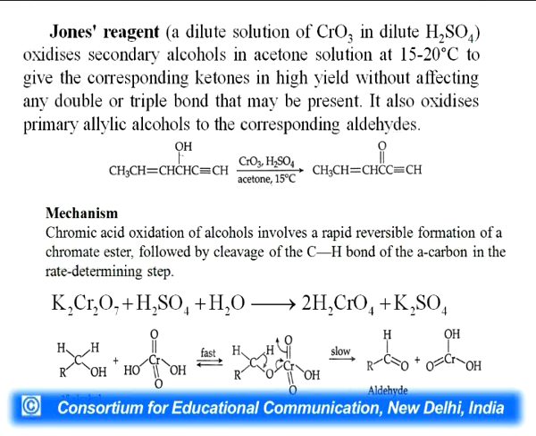Chromic acid oxidation involves a rapid, reversible formation of chromate ester. First of all, potassium dichromate when reacted with acid will form H2CrO4, chromic acid, which will then react with primary alcohol to form a chromate ester, followed by cleavage of the carbon-hydrogen bond at the alpha carbon in the chromate ester to produce the corresponding aldehyde.